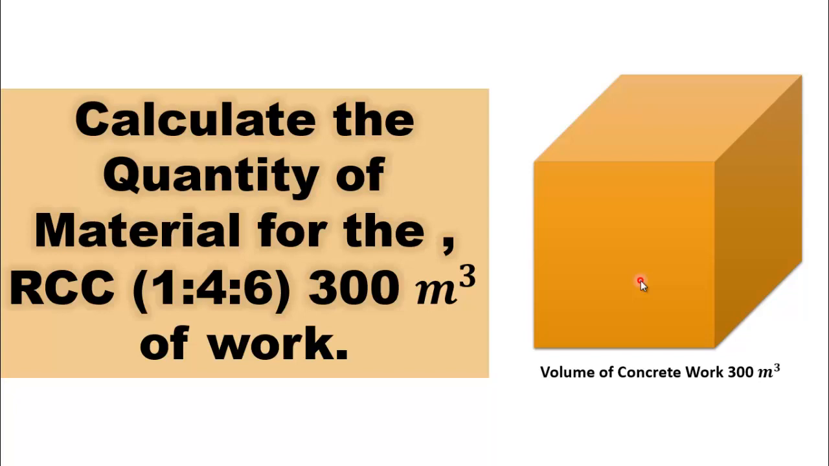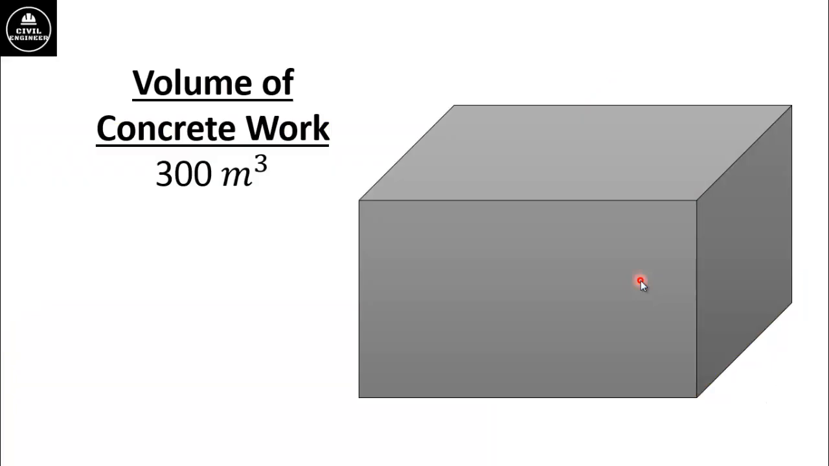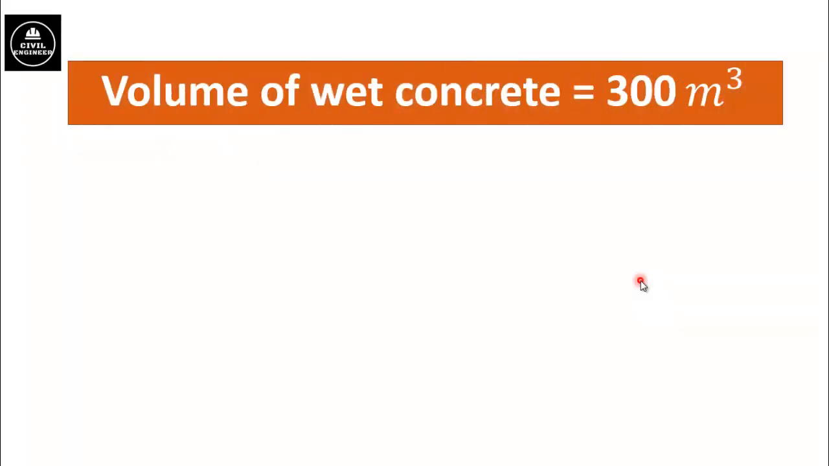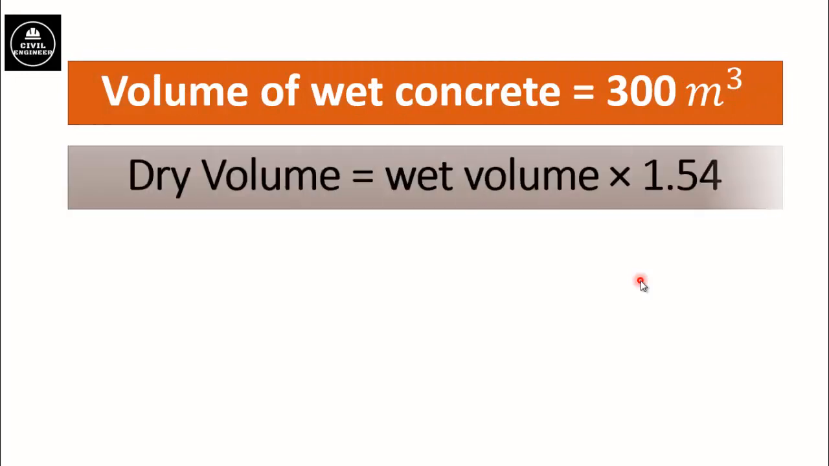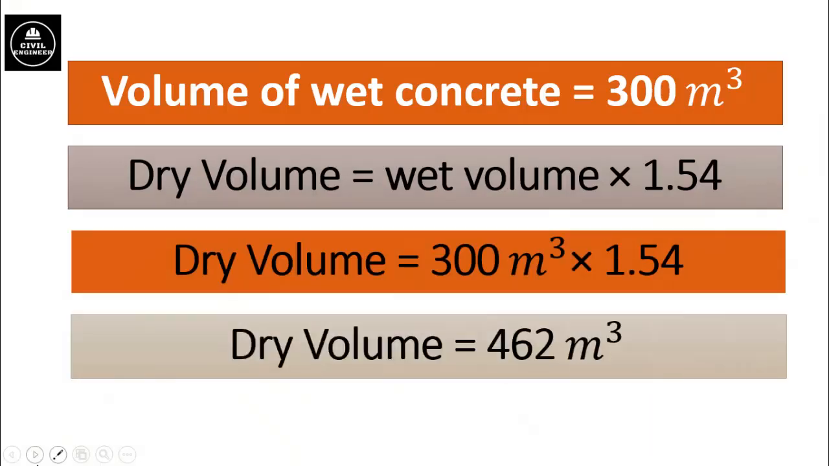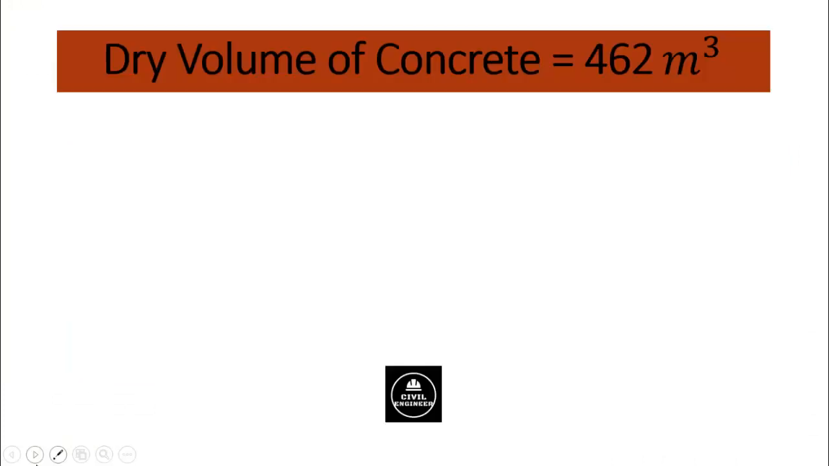Let's get started. Here the total volume of concrete given is 300 cubic meter and the ratio of concrete used is 1:4:6. Volume of wet concrete given is 300 meter cube. We will calculate dry volume of concrete, which is equal to wet volume multiplied by 1.54. 1.54 is the factor used to convert wet volume into dry volume. So dry volume will be equal to 300 meter cube multiplied by 1.54. After simple calculation we will get total dry volume is 462 cubic meter.